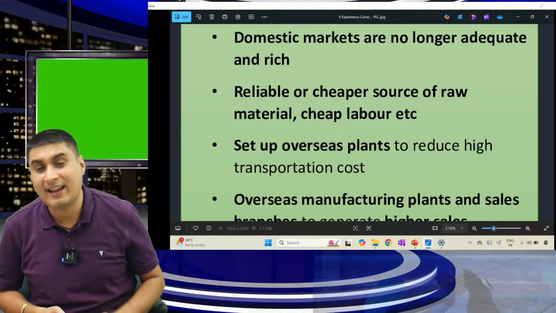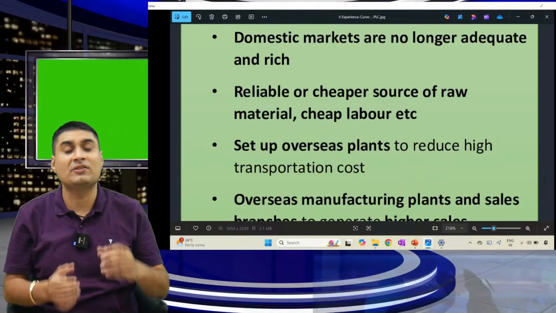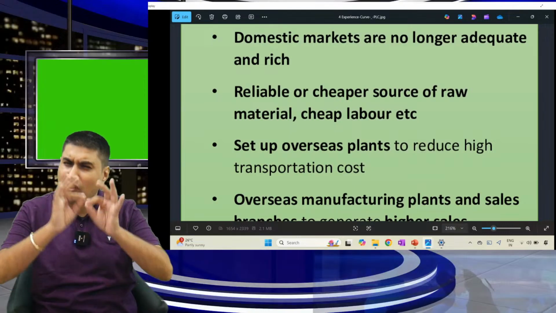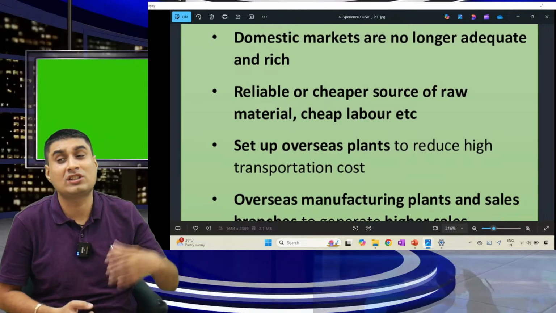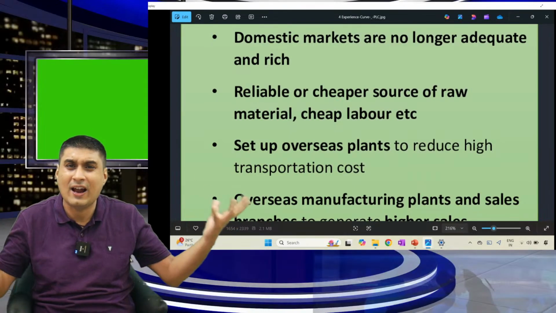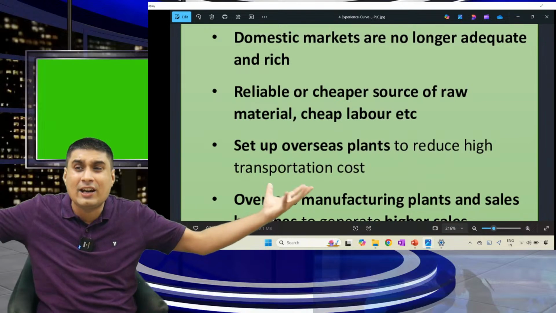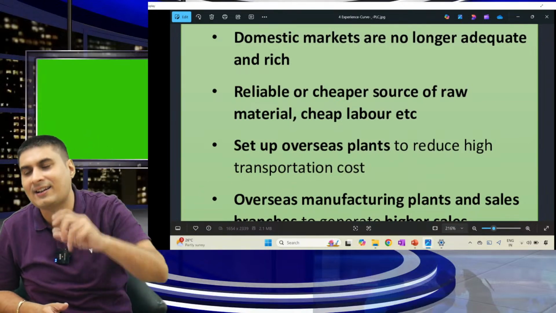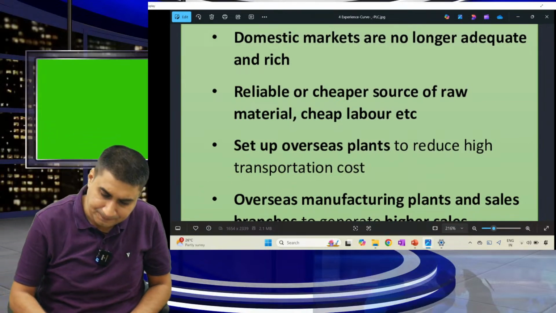So Japan then realized, let's export to the US. That is why Nissan and Toyota are very famous in the US. Why? Because the Japanese market was not enough, because all the aged people are there. So domestic markets are no longer adequate and rich.